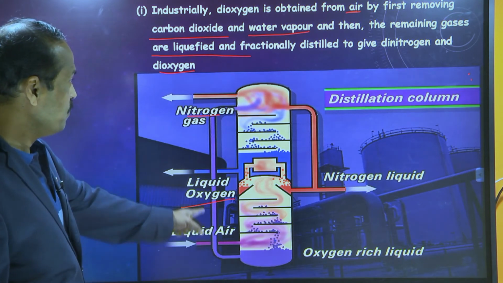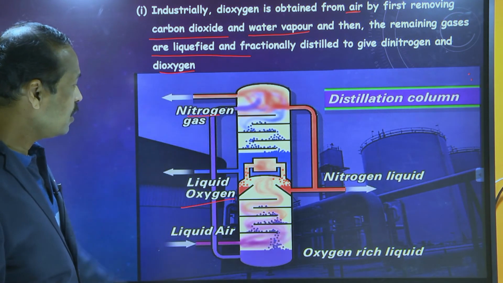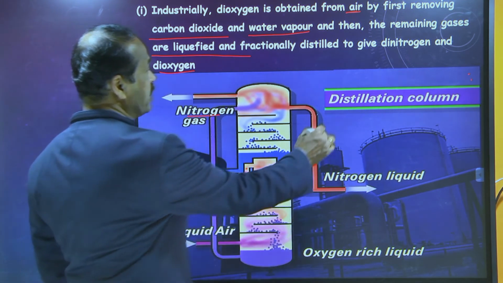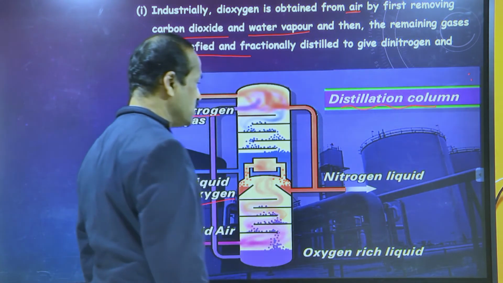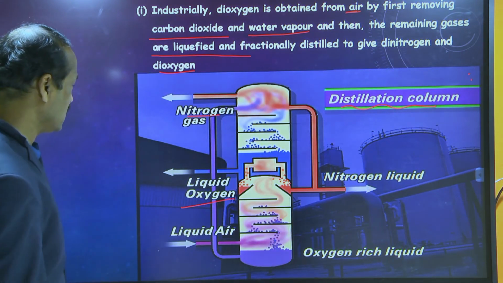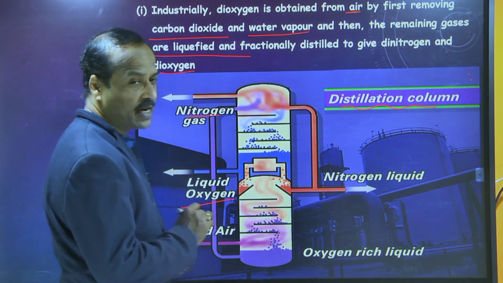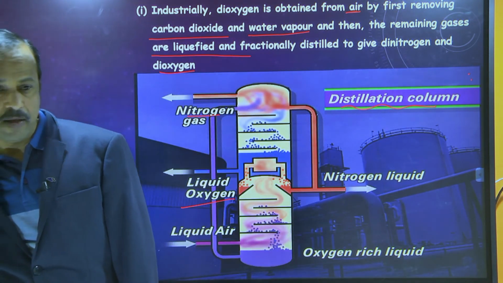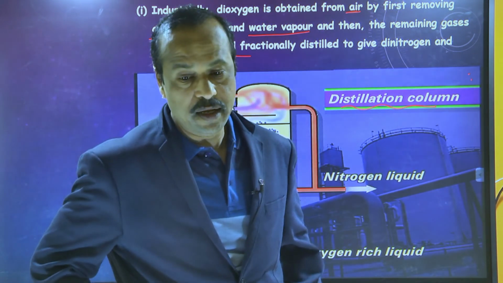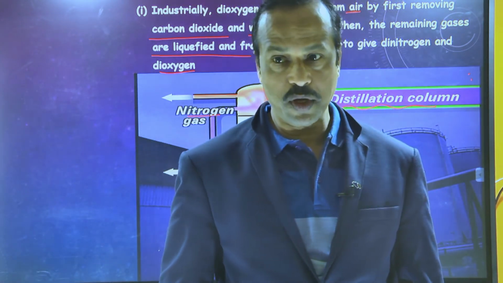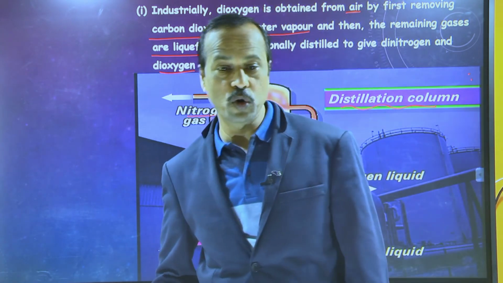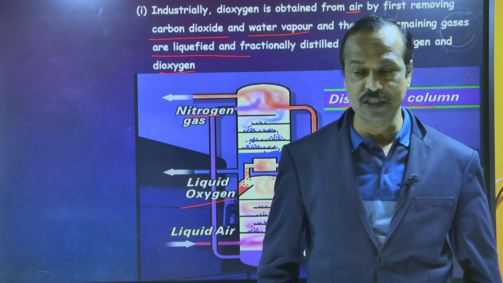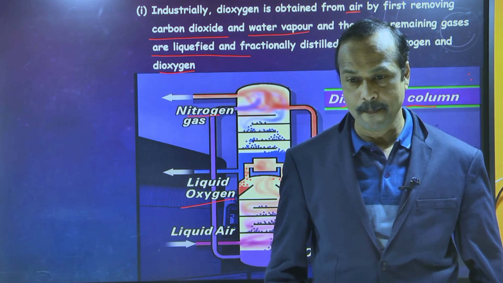Here you can see this is called the fractional distillation column. By using this fractional distillation column, they separate oxygen and nitrogen. Whenever we want to prepare oxygen in large quantity, we use this method. Recently, during COVID, many people suffered due to the lack of oxygen cylinders. Did you see it on TV?